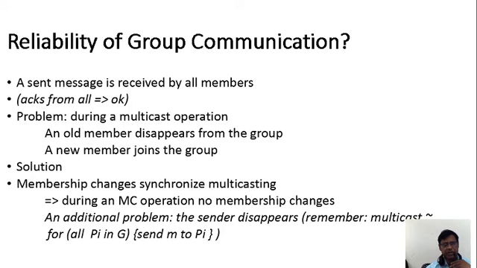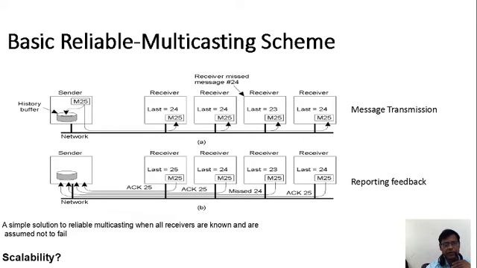Membership changes, synchronizing, multicasting. When it is going smoothly, it is transmitting from source to destination. Here also we can see the basic reliable multicasting scheme, and how we can see the history of the buffer. From sender to receiver, see how the packets are transmitting through this network. The sender is using this M25 packet, and it is transmitting through the network from source to destination.